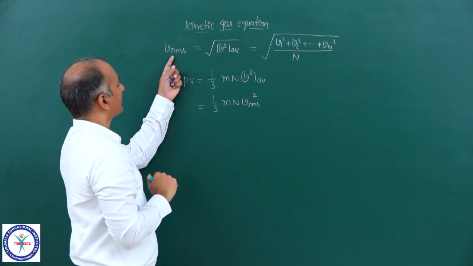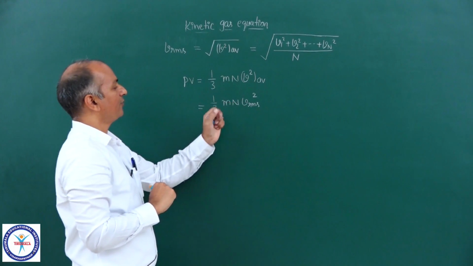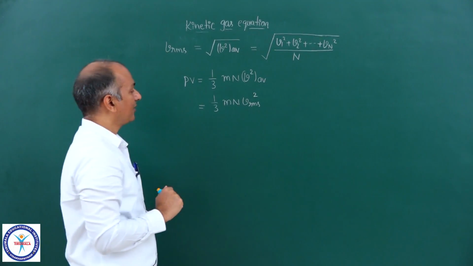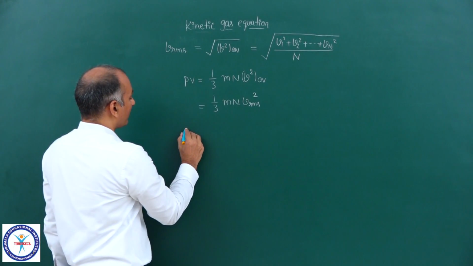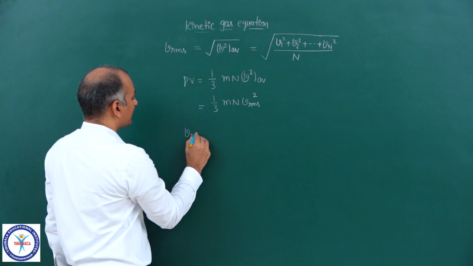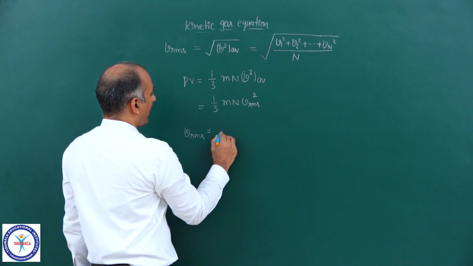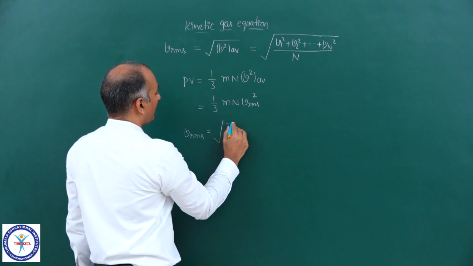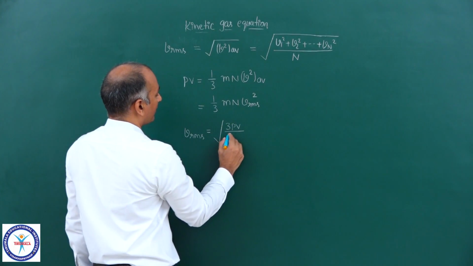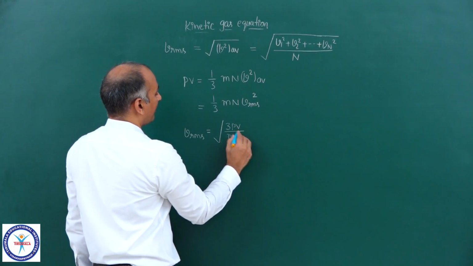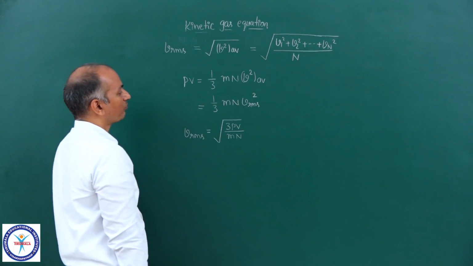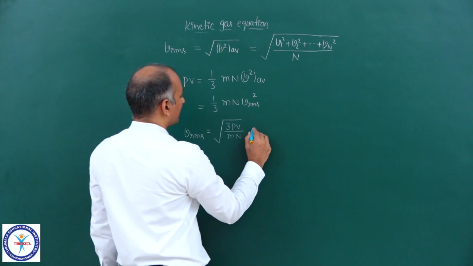So VRMS square is equal to V square average, so we can replace it, and you can write down VRMS is equal to under root 3 into PV upon mN, and we can write this as